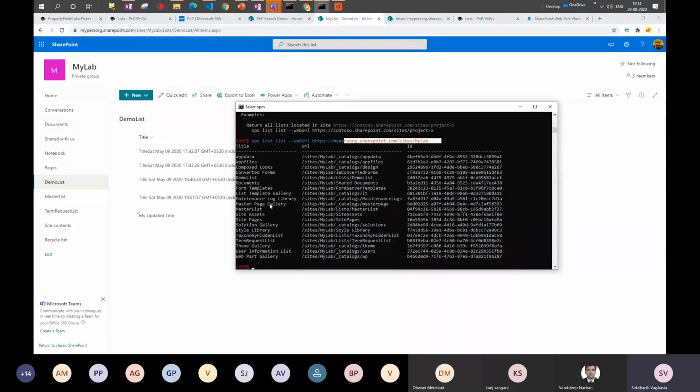For example, if you wanted to get the list ID, many a times we might be writing some PowerShell script and we wanted to use the list ID out of it. Then we don't directly get it. We have to either use a REST API call or maybe Graph Explorer to get that list ID. But using this CLI, we can directly see what list ID is associated with which document library or list, and then maybe we can use it handily.